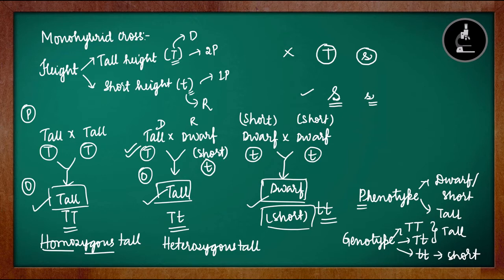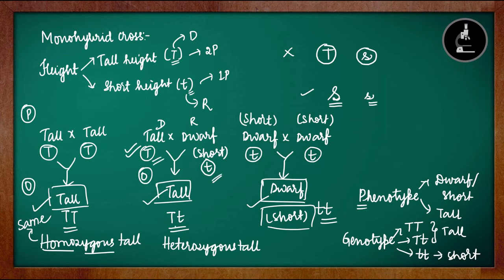Now when we look at their gametes, this is a tall plant, so the gamete will be capital T. Here also it will be capital T. So capital T will fuse to form two capital T's. So here it will be tall and it will be homozygous tall, because the zygote will be having the same type of allele. Homo means same. Whereas in this case, one is tall character, another one is short character.